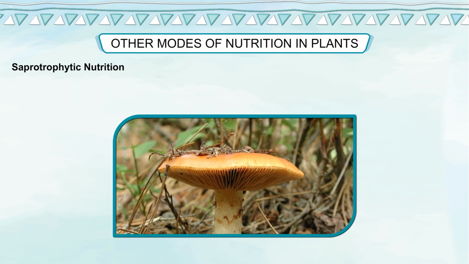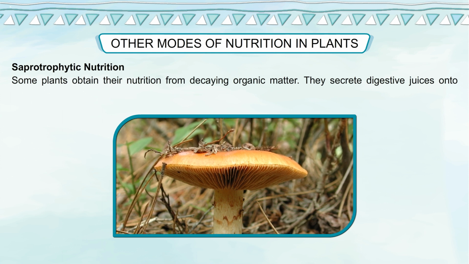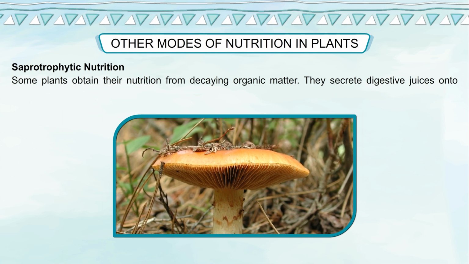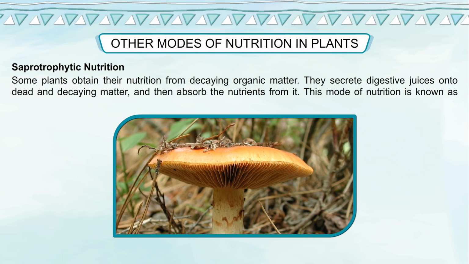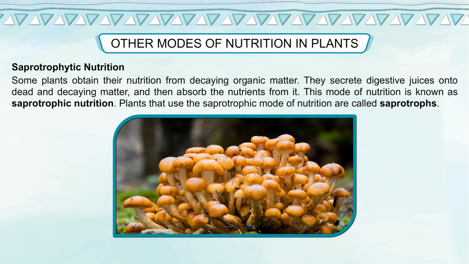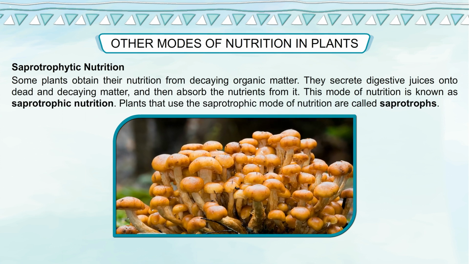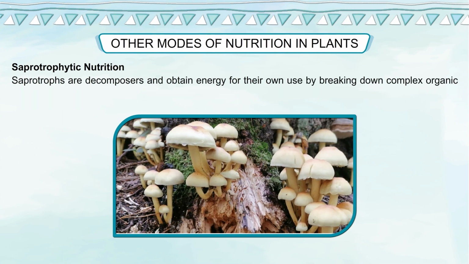Saprotrophic nutrition. Some plants obtain their nutrition from decaying organic matter. They secrete digestive juices onto dead and decaying matter and then absorb the nutrients from it. This mode of nutrition is known as saprotrophic nutrition. Plants that use the saprotrophic mode of nutrition are called saprotrophs.